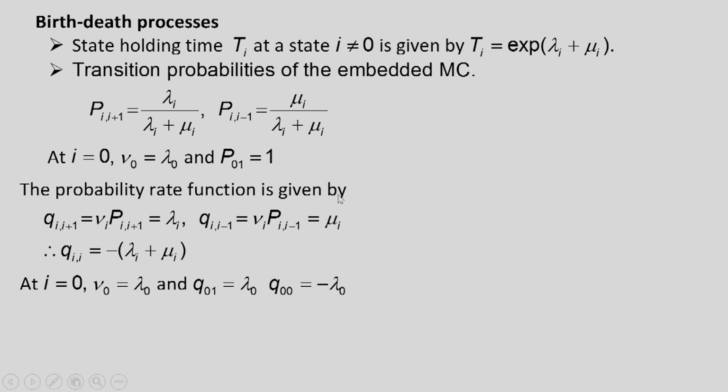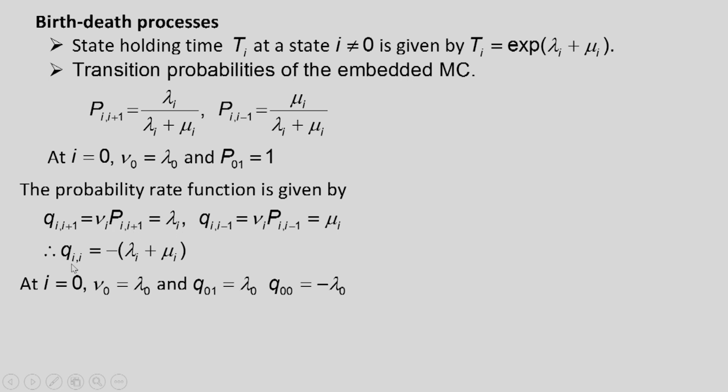Now we can compute the probability rate functions. So q_{i,i+1}, by definition, is nu_i into P_{i,i+1}, and if I put P_{i,i+1} and nu_i equal to lambda_i plus mu_i, I will get lambda_i. Similarly, q_{i,i-1} is equal to nu_i into P_{i,i-1}, and if I substitute P_{i,i-1} from here and nu_i as lambda_i plus mu_i, we get that q_{i,i-1} is equal to mu_i. So the rate at which the state goes down by 1 is mu_i, and the rate at which it goes up by 1 is lambda_i.